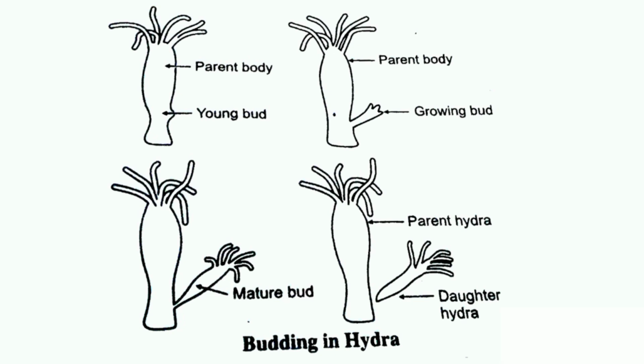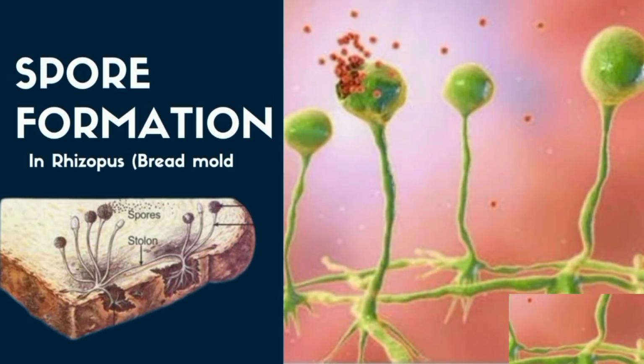You may pause this video to get the diagram of the process of budding in hydra into your notes. Let's look at another form of asexual reproduction called spore formation.